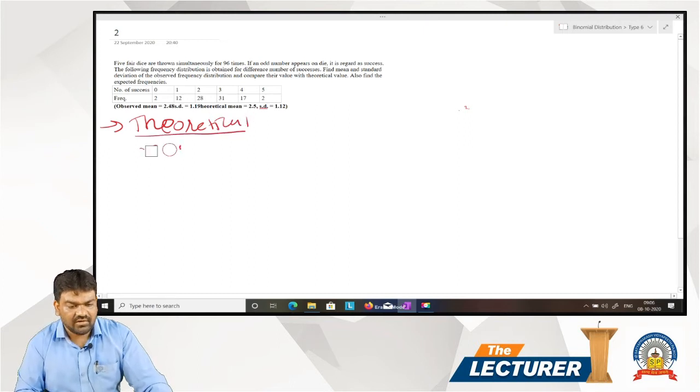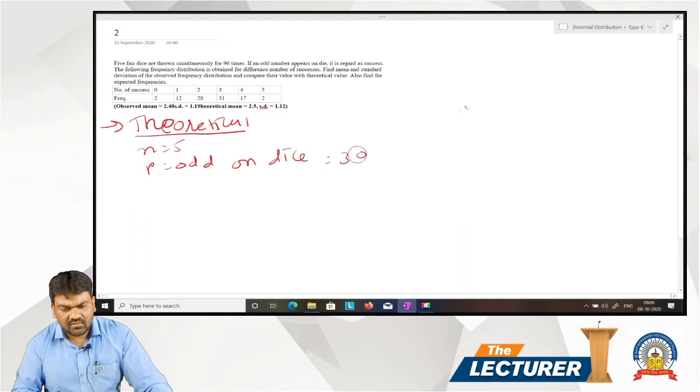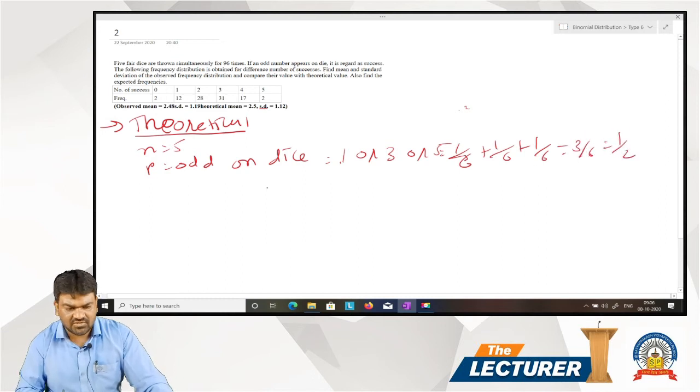Mean, n is equal to 5. p is equal to probability of an odd number on die, that is 1, 3 or 5: 1 by 6 plus 1 by 6 plus 1 by 6, 3 by 6, 1 by 2. So q is also 1 by 2.